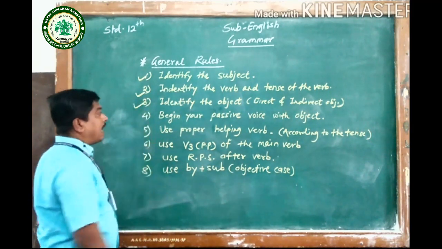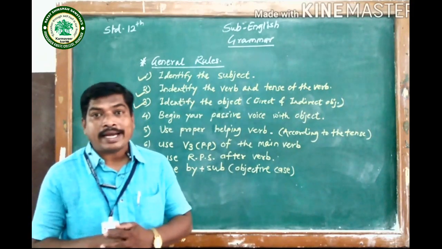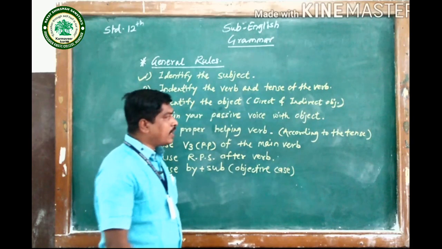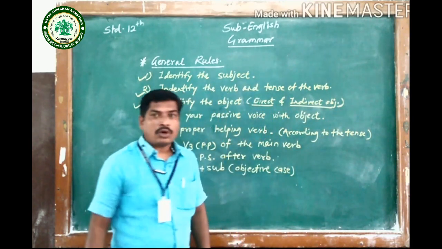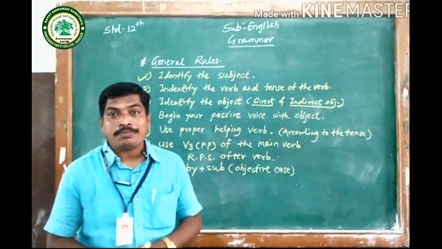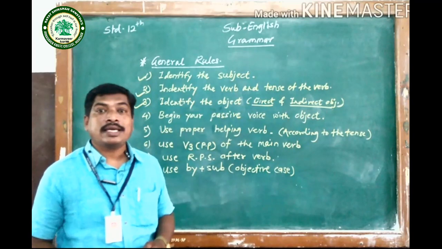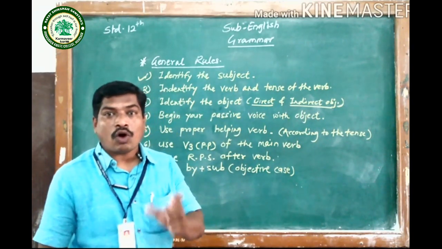Then number 3, identify the object. You have to identify the object from that active voice, and objects can be given in 2 ways, direct object and indirect object. Generally direct objects are the objects which we get after asking the question to the verb with WH word what.